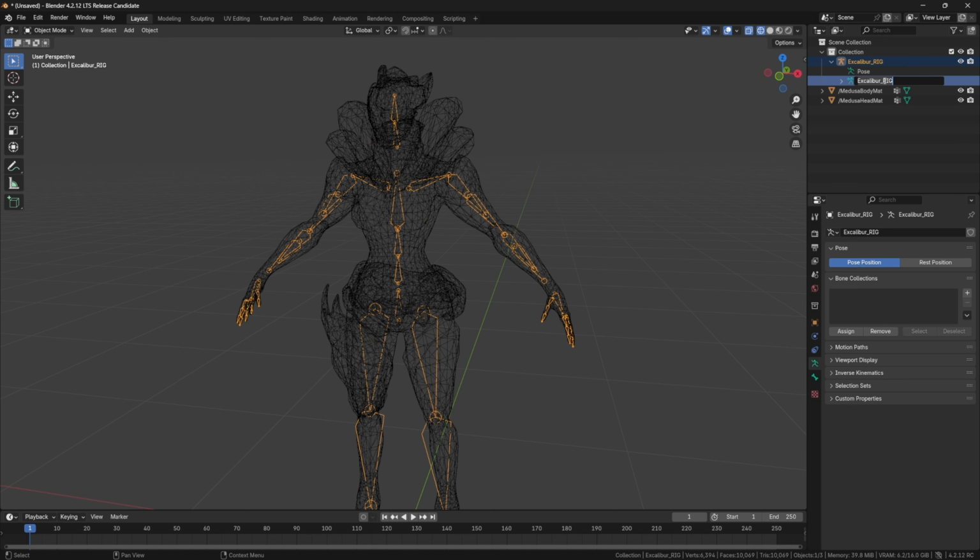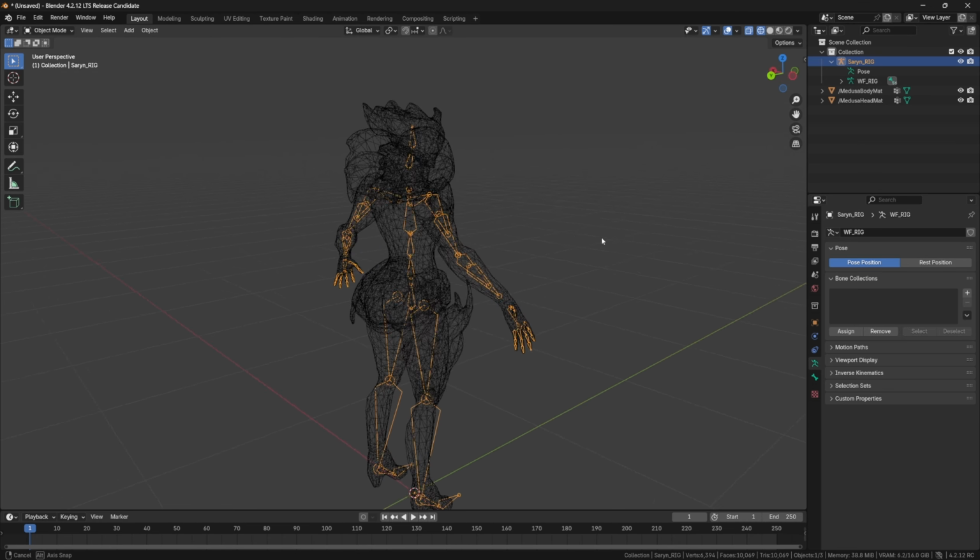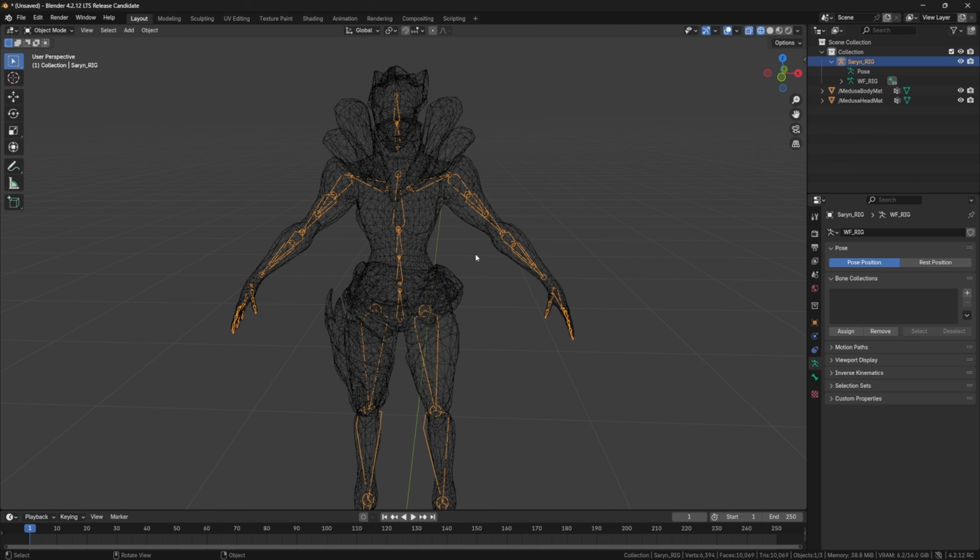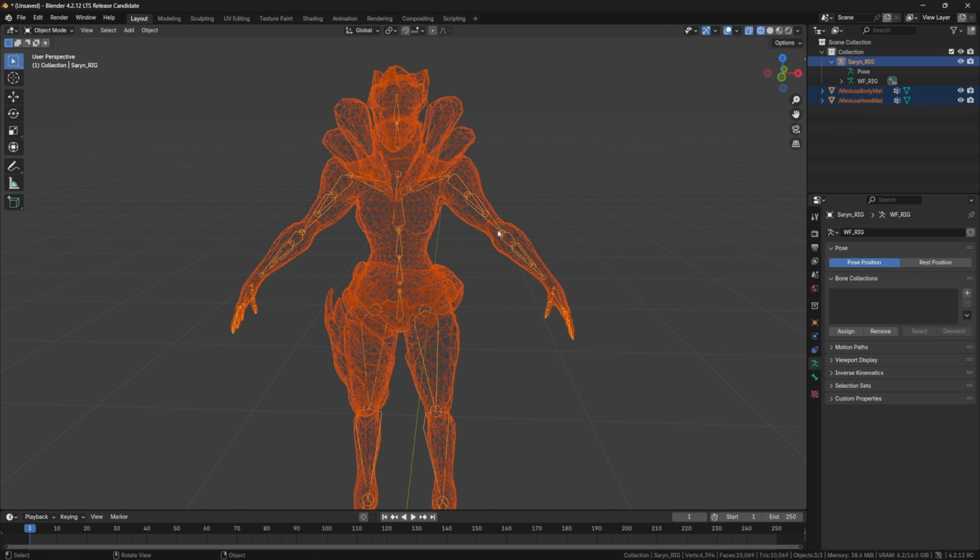And then I like to rename this to just WF for Warframe rig. And then we'll call this Sarah. Hopefully I spelled her name right. I apologize if I spell anything wrong. Yep, so now we have our rig. So what we can go ahead and do is hit A while our rig is selected, and then do Control P, Armature Deform.